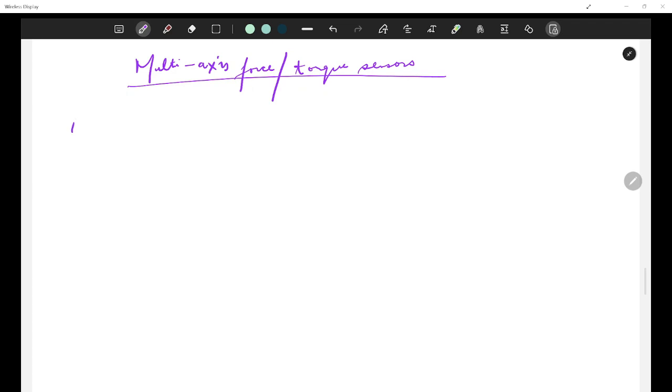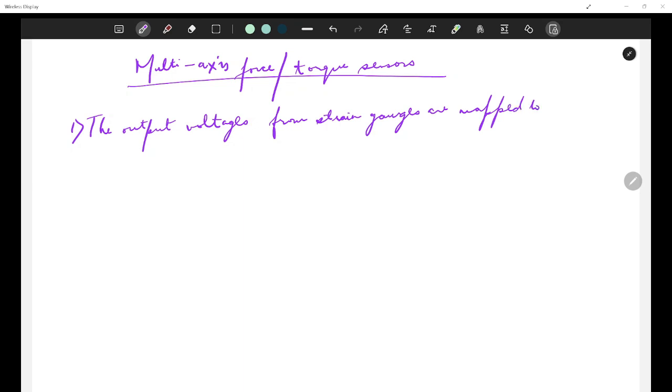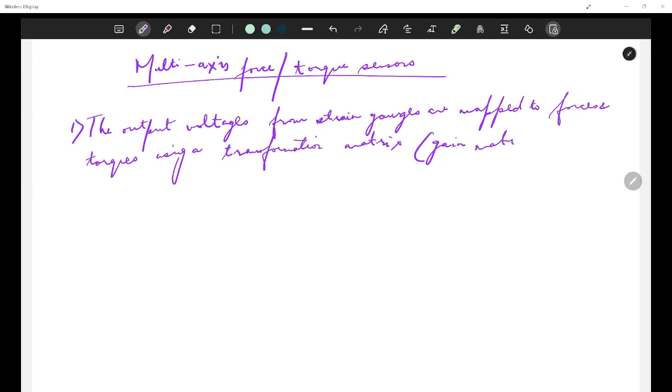In these types of sensors, the output voltages from strain gauges are mapped to forces and torques using a transformation matrix, which is also known as the gain matrix.